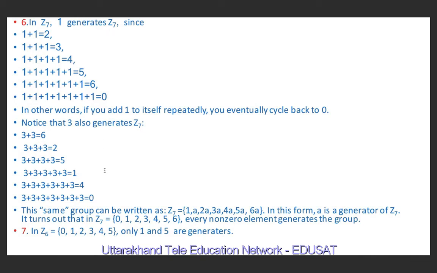So it turns out that in Z7, every non-zero element generates the group. We have shown that 1 is a generator, 2 is a generator, 3 is also a generator, and each and every non-zero element of this set is a generator of the group. But in Z6, there are only 2 generators, which are 1 and 5. These are easy to check.